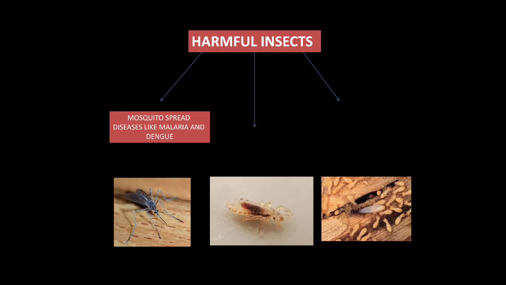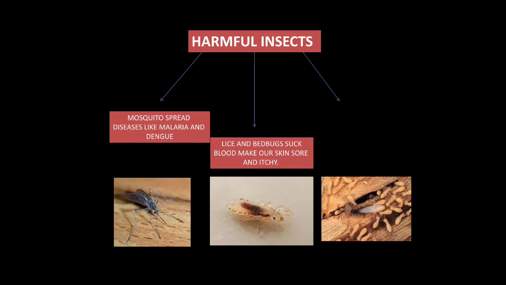So mosquitoes are harmful for us, hence we need to stay away from them. If they bite us, then they will surely cause harm to us. So mosquito spread diseases like malaria and dengue, so they are harmful insects. Lice and bed bugs suck blood and make our skin sore and itchy. So lice, you might have heard about lice commonly. It is a common thing which is found in most of the children. Most of the children get lice in their hair, but it is very harmful for us.